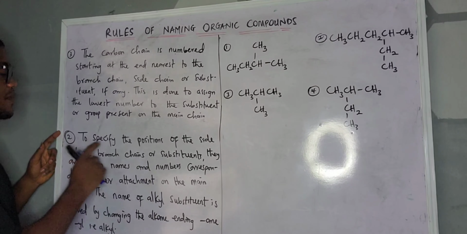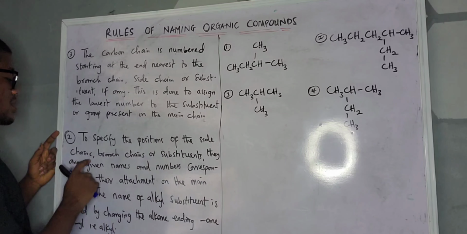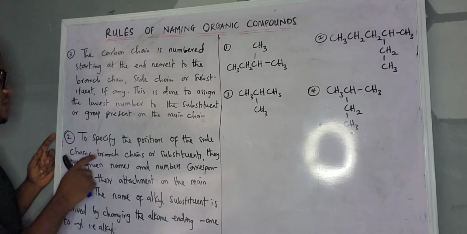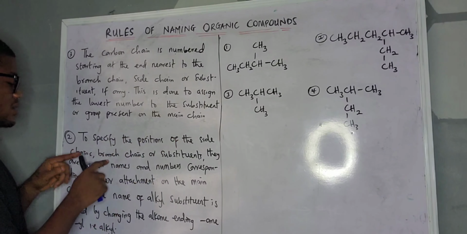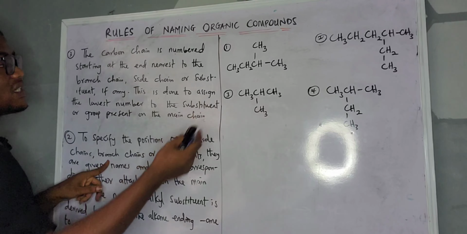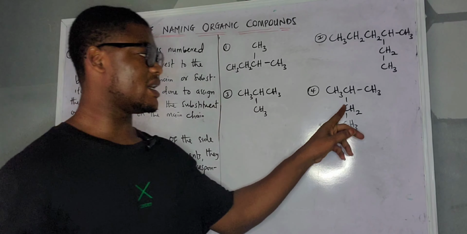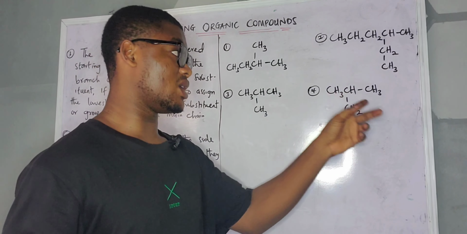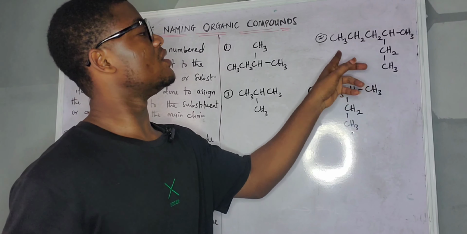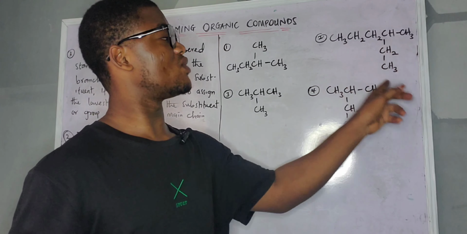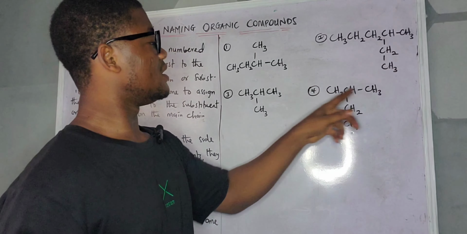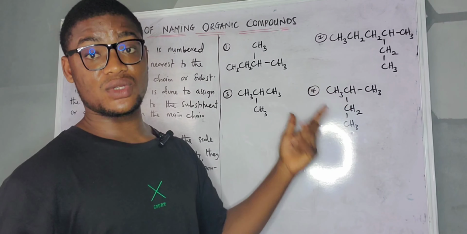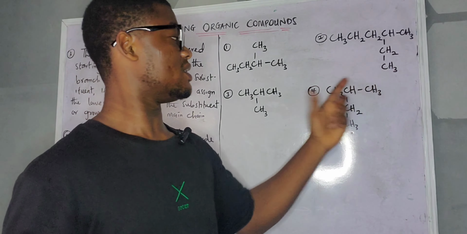We have to specify the position of the side chains, branch chains, or substituents. You know, side chain is also like branch chain. So what is here now? If, let's say, this one is the longest chain, then this one is a side chain. If this one is the longest chain, then this one is the substituent. You can see the difference between substituent and side chain now.